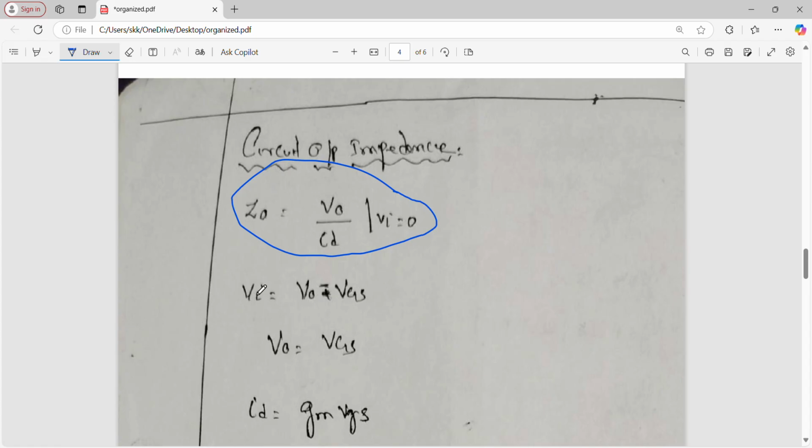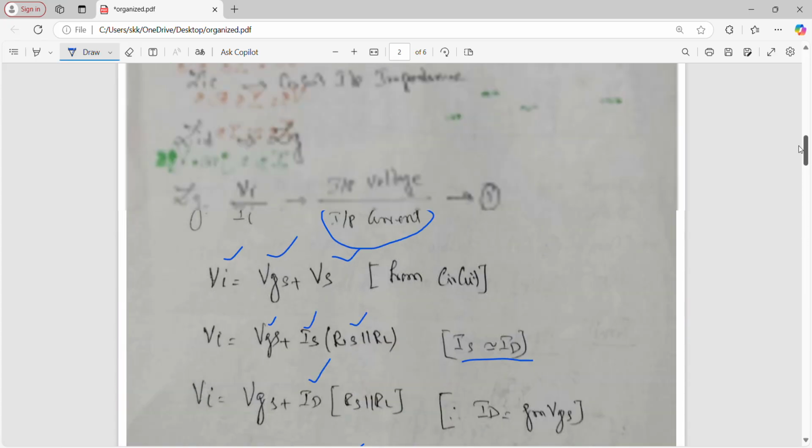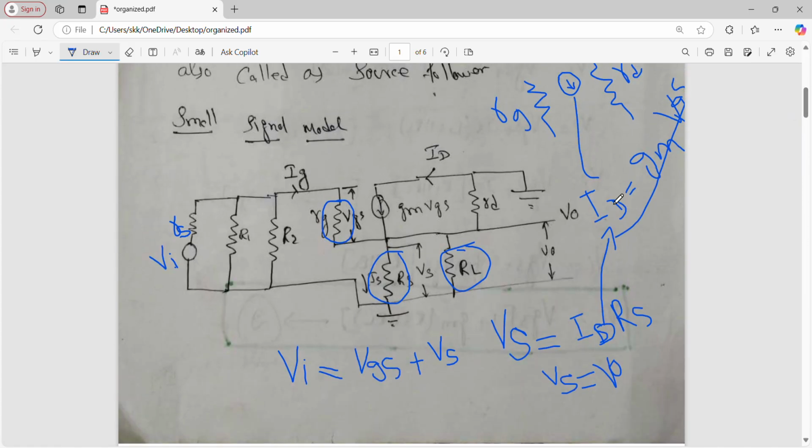Now what happened? We know that Vi is equal to Vgs plus Vs சொல்லுவோம் இல்லையா, same thing. இப்போ என்ன ஆகுது? Vi is equal to 0. Now what happened? Vo is equal to Vgs. இங்க மைனஸ் வந்து பார்க்காதீங்க, you put plus also, it's not a problem. So Vi is equal to Vgs plus Vs. Vs is equal to Vo சொன்னோம்ல. So Vo is equal to Vgs. எங்க சொன்னோம்? Vs is equal to Vo. இங்க பாருங்க. See the diagram. What is this?